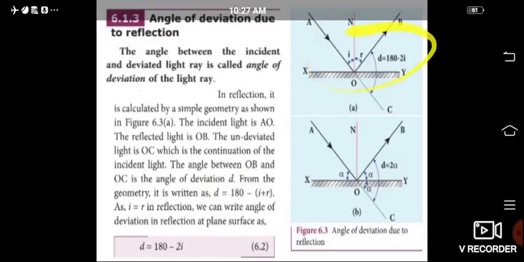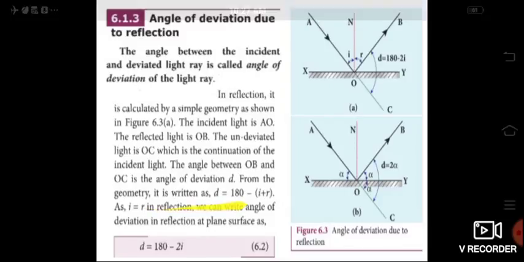From the figure, what is the value of D? D is equal to 180 degrees minus 2i. From the law of reflection, you already know the angle of incidence is equal to the angle of reflection. OC is a continuation of OA, so the total angle is 180 degrees.